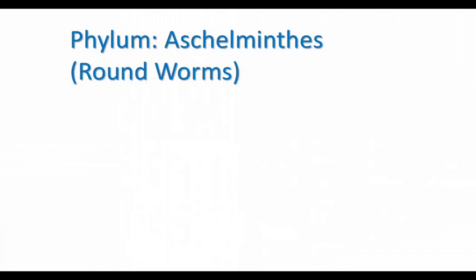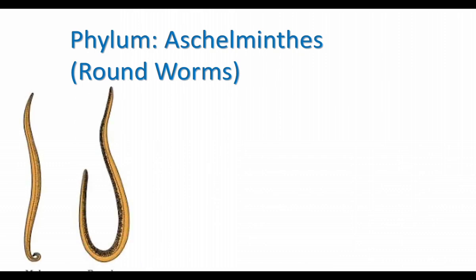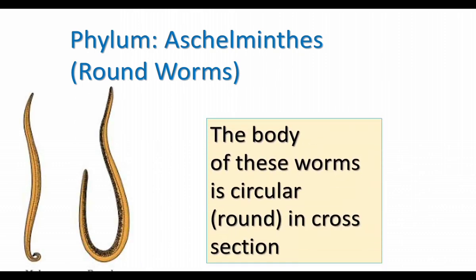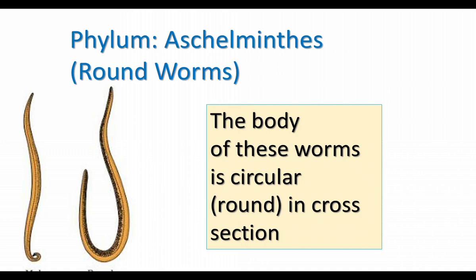Let us move on to the phylum Aschelminthes. They are commonly called roundworms. They have a cylindrical body. The body of these worms is circular in cross section. Previously, the phylum was called Nematoda. The present name is Aschelminthes.